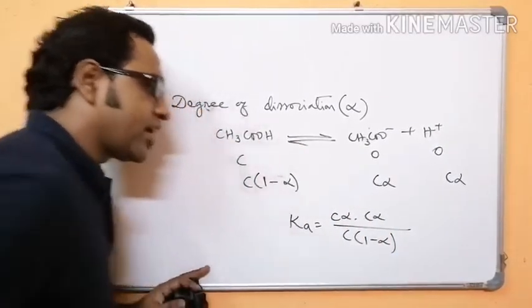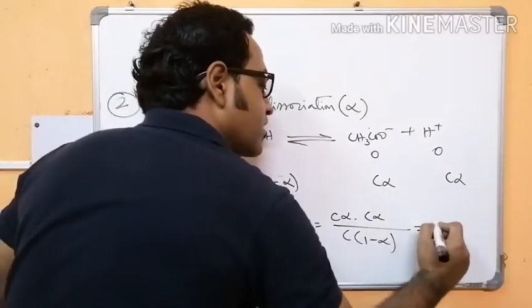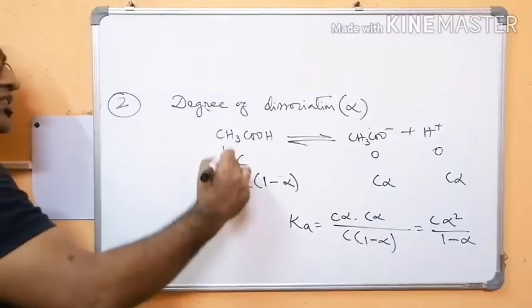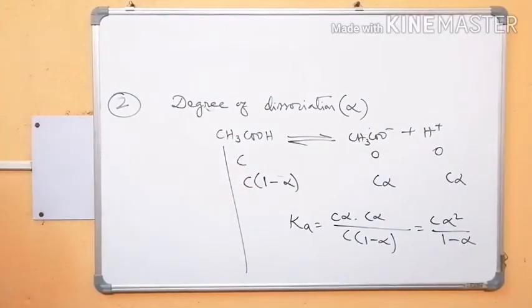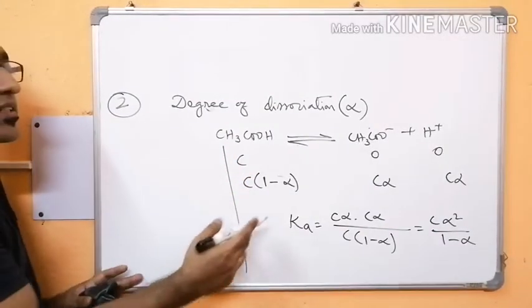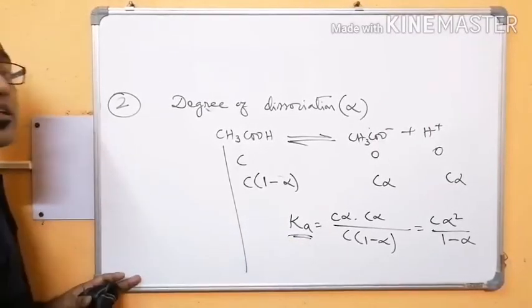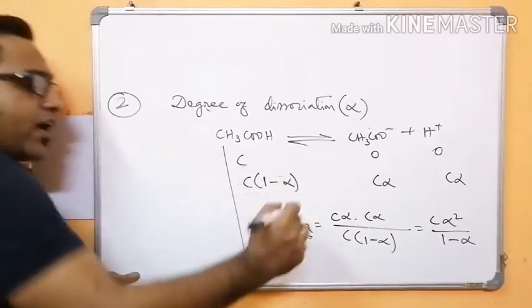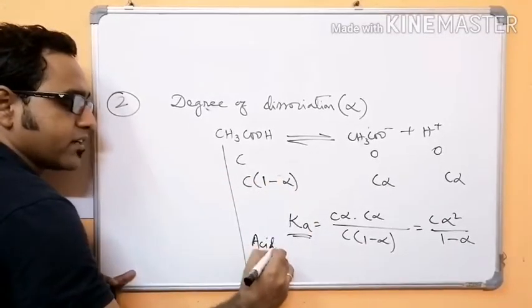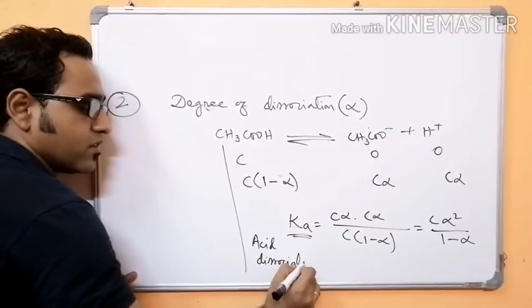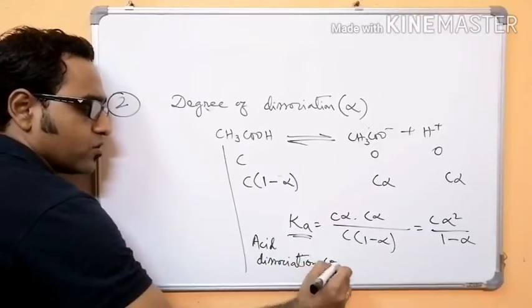So from here we can write C alpha square divided by 1 minus alpha. Now what is alpha? Because if we can determine alpha, we can determine Ka also, that is the acid dissociation constant.